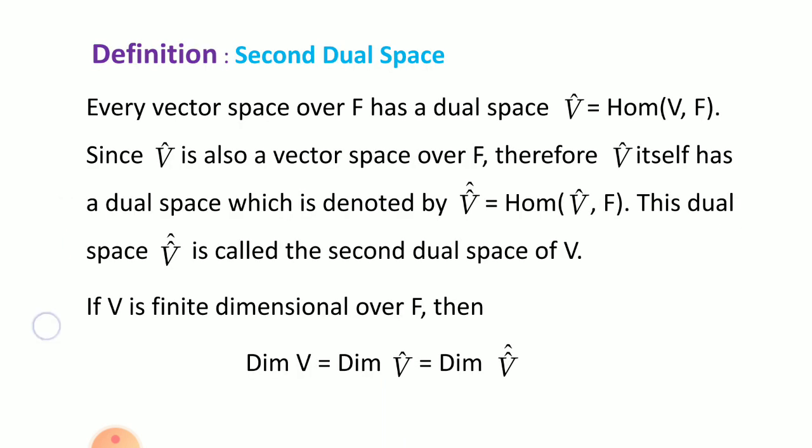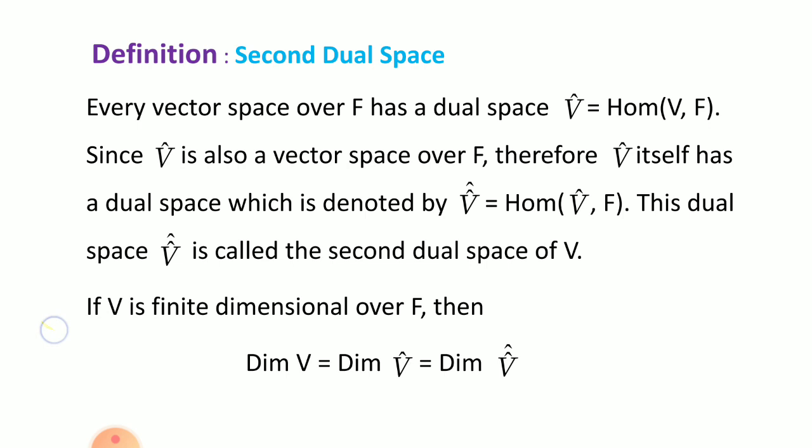Then the second dual space. Dual space means Hom(V, F), where V is a vector space. It is denoted by V cap. V cap is the dual space of V. As V cap equals Hom(V, F) is a vector space, it also has a dual space, and this dual space is denoted by V double cap.